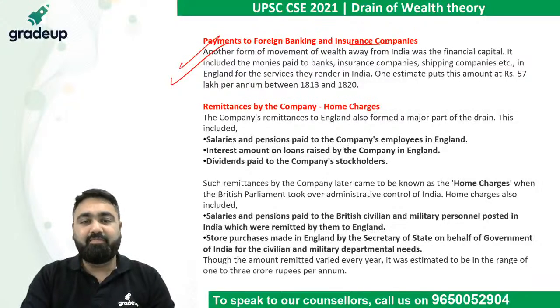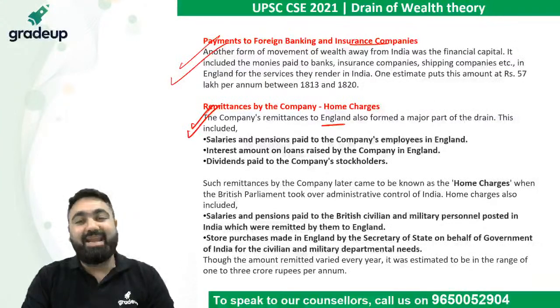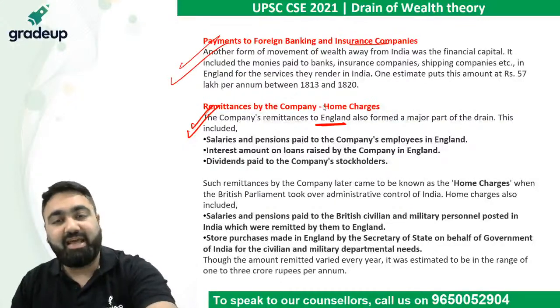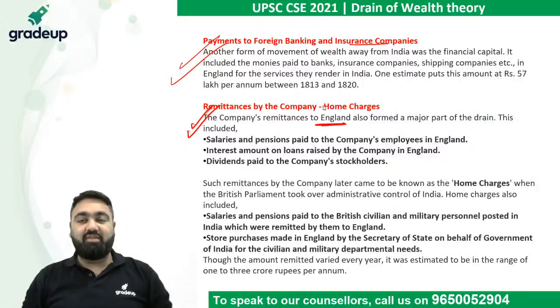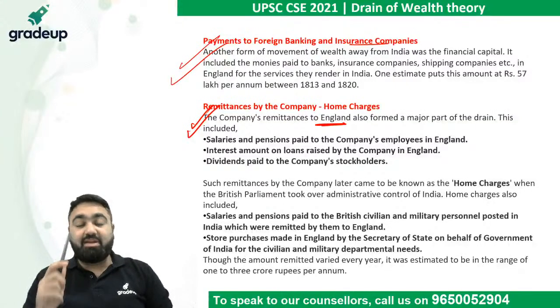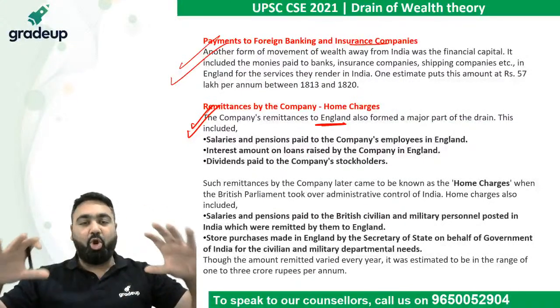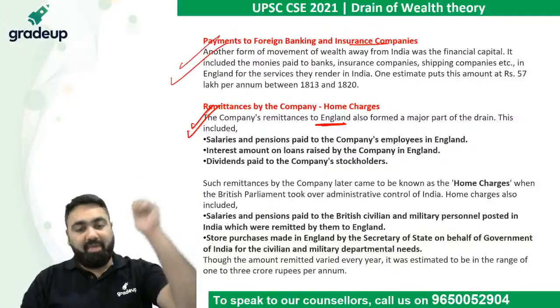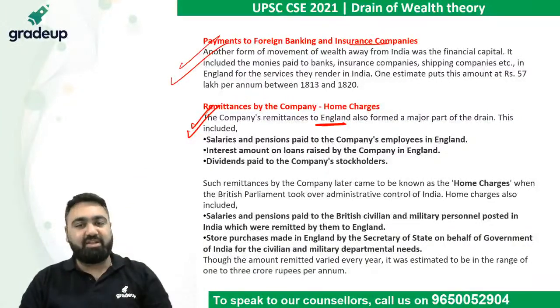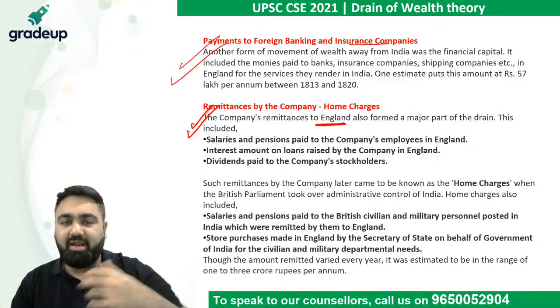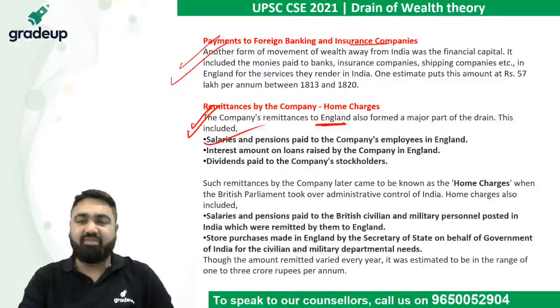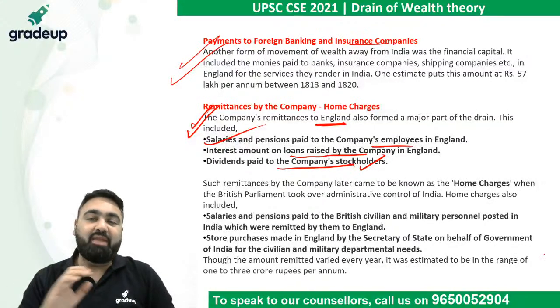Home charges means there were many people employed in England on the pretext that they are helping India. For example, there was an India Council. If you remember, the 1858 Act set up the Council of India, a 15-member council to help the Secretary of State for India. Now, this 15-member council or any employee who was working in England on behalf of India, his salary, his pension, all of it was coming from India only. The salary and pension of the company's employees, the amount of interest on the loans, the dividend that the company had to pay, all of that had to be paid from India.